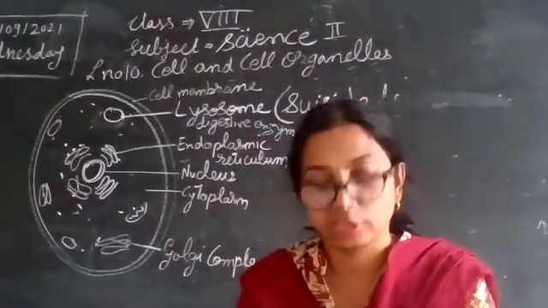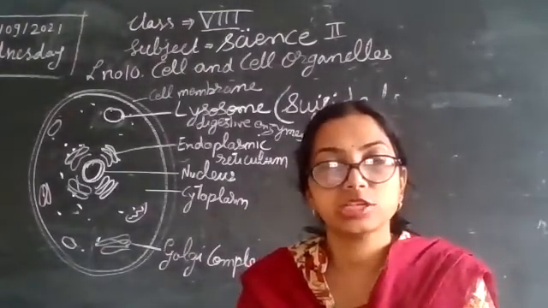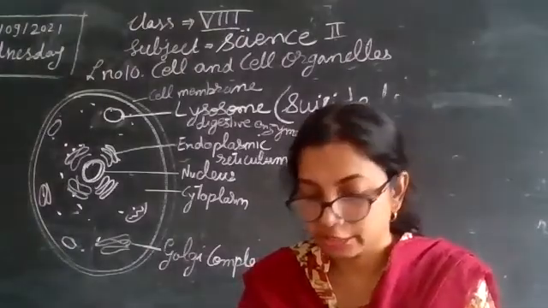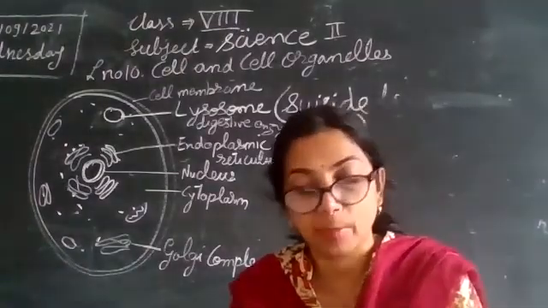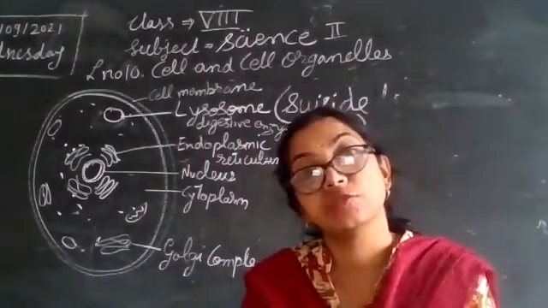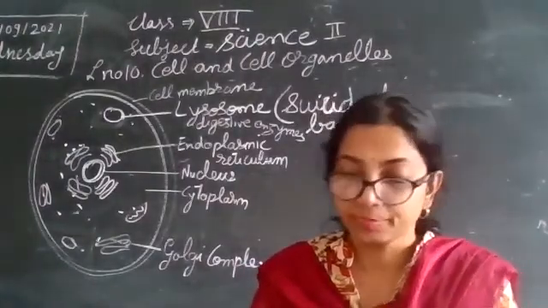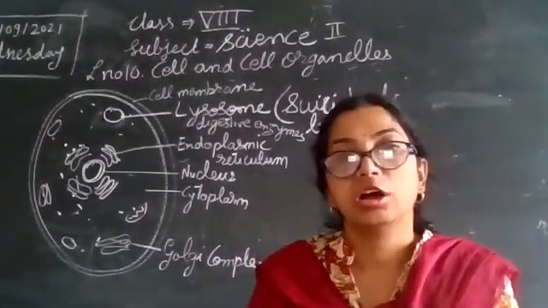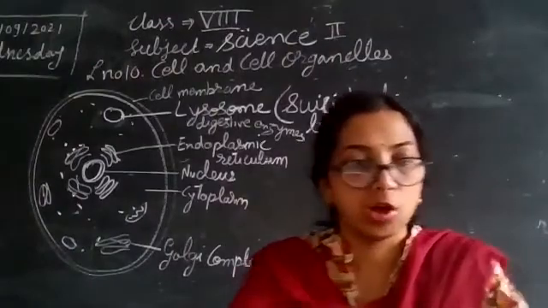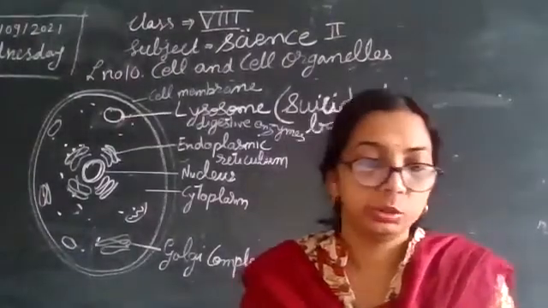They are also called the demolition squad, as they destroy the unnecessary parts of the cell. Then they are also called the suicide bag because their digestive system can digest even the cell's own matter. Okay, so this is one more cell organelle that we have completed.